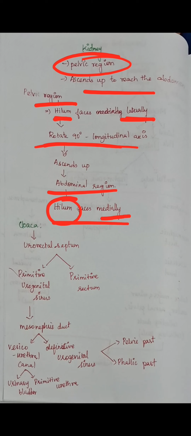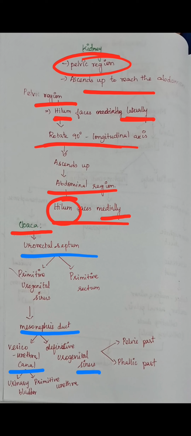Whereas coming to the development of the urinary bladder and the urethra, the cloaca is involved. This cloaca is separated by the urorectal septum into the primitive urogenital sinus and the primitive rectum. The primitive urogenital sinus divides the mesonephric duct into the vesicourethral canal and the definitive urogenital sinus.